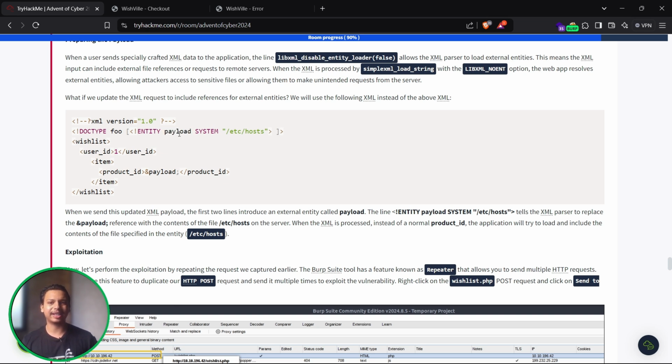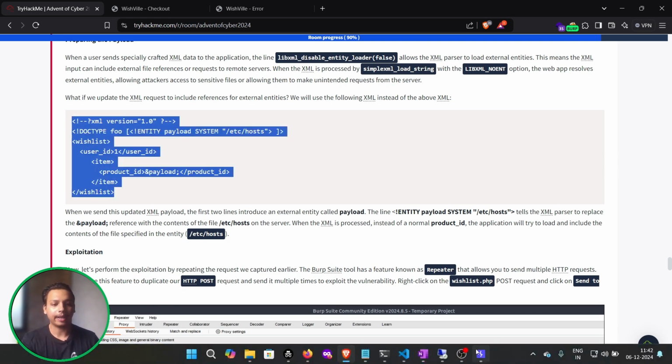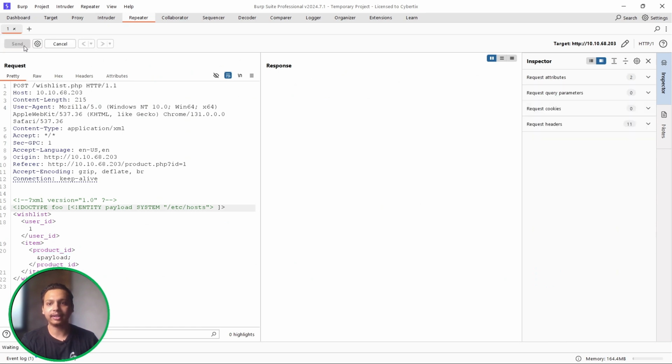Now this payload is just another variable where we are storing /etc/hosts. Whatever response comes from the server, we are going to store it over here, and that particular payload is going to be added into our product ID. So let me just copy the whole stuff and paste it over here. Cool. And let's just send.